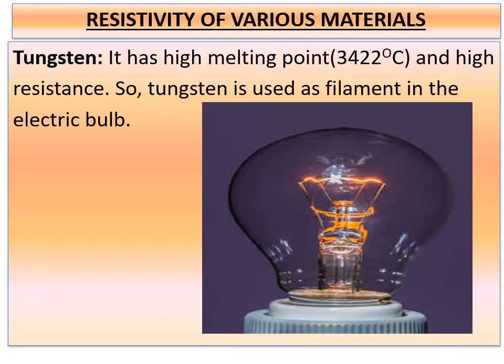Tungsten has a high melting point, nearly 3422 degrees Celsius, and has a high resistance. Because of this, tungsten is used as a filament in the electric bulb. Filament means tungsten is made into a thin wire. How does this filament help in the electric bulb? Because of its high resistance, apart from its high melting point, this filament produces more heat and becomes incandescent, which is hot enough to emit light. This is the reason why tungsten is used as a filament in the electric bulb.